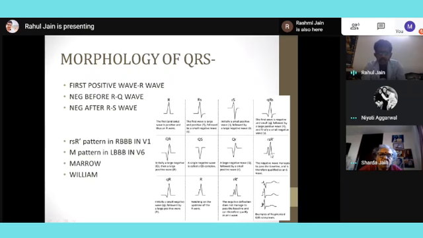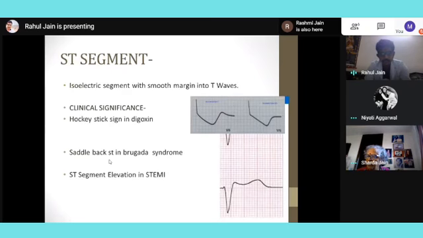This RSR dash pattern looks like an M. So it is called the Marrow pattern, and basically it is seen in right bundle branch block, and we have something called the William pattern. I will discuss it with the bundle branch block, but it becomes relevant there. So this much.